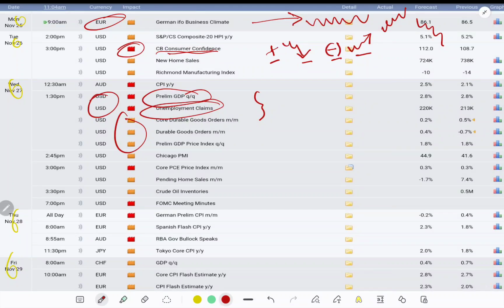In another term, we have the core PCE index MM, and the same theory applies to all. There is also the FOMC meeting minutes, so we have to follow that news. We will get a lot of data from that news. We will update on our Telegram channel during the news time, so you must be active on our Telegram channel.